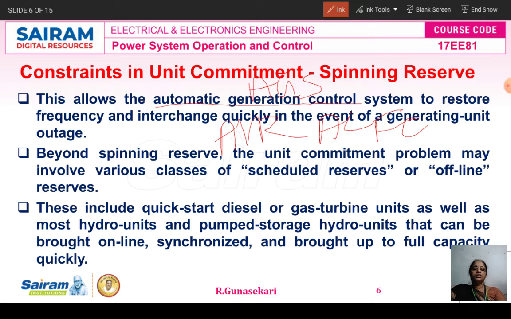Beyond the spinning reserve, the unit commitment problem may involve various classes of scheduled reserves or offline reserves. Okay, so for quick start diesel or gas turbine power plants, as well as most hydro units and pumped storage units, they can be brought online, synchronized, and brought up to full capacity quickly.